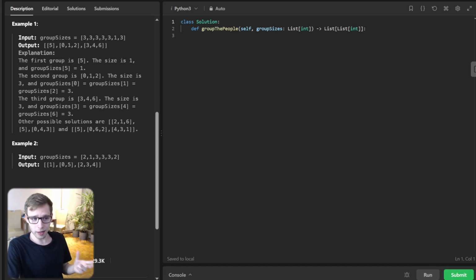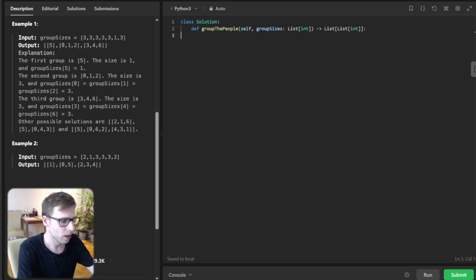We are going to use a Python dictionary to solve this problem. Why? Because dictionaries provide constant time lookups, and they are great for grouping things. If you are coding in other languages, you can use a hash map or associative arrays, which I will include in the video description below. Now the implementation. Firstly, let's initialize our result list that will store the final groups, and we will also create a dictionary called current group to keep track of the groups being formed.